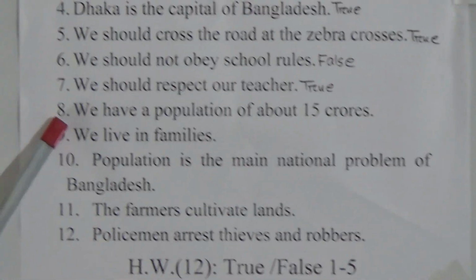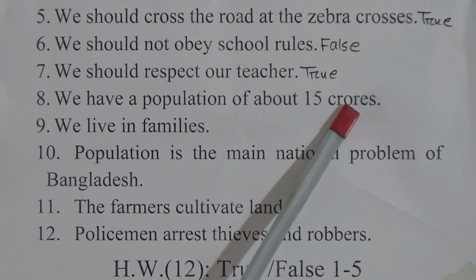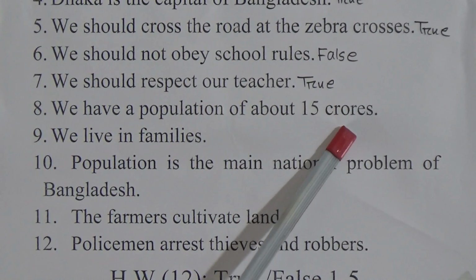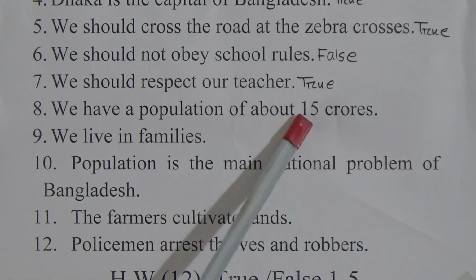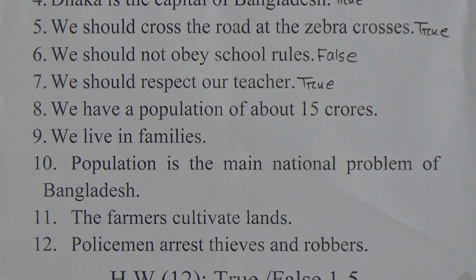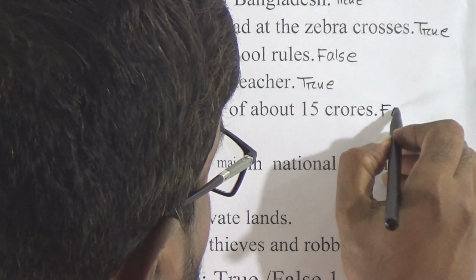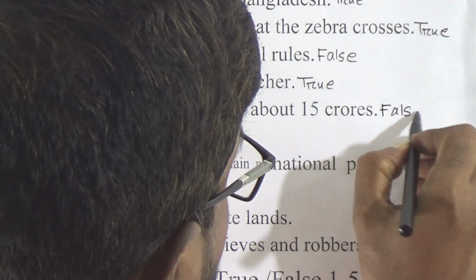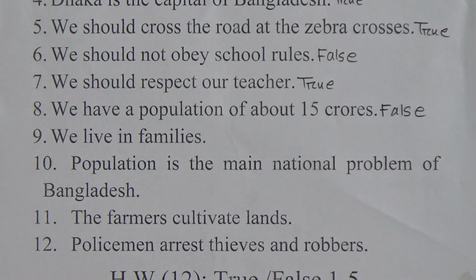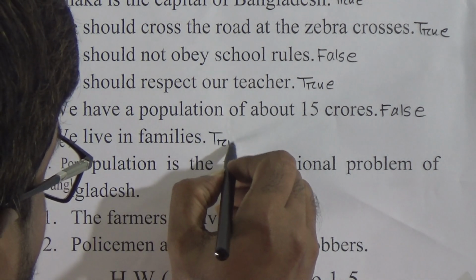Now question number 8, we have a population of about 15 crores. From our book we have learned that we have a population of more than 16 crore. That means the sentence is false. It is written 15 crore, but from our book we have learned it is more than 16 crore. Number 9, we live in families. Yes, the sentence is true. We all live in families.